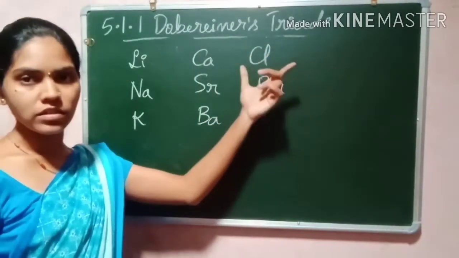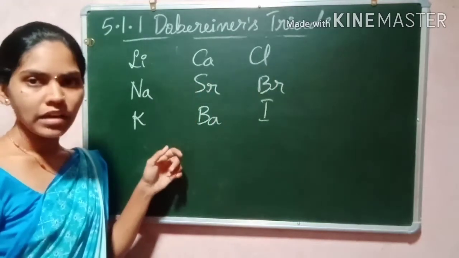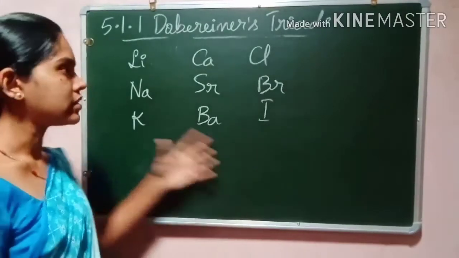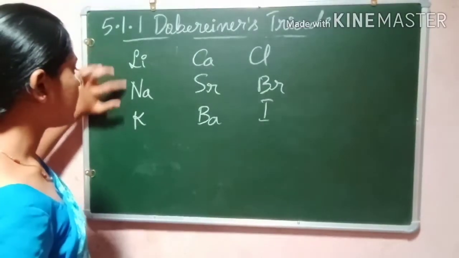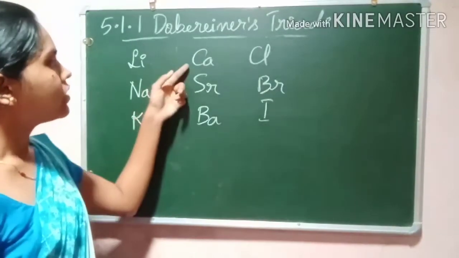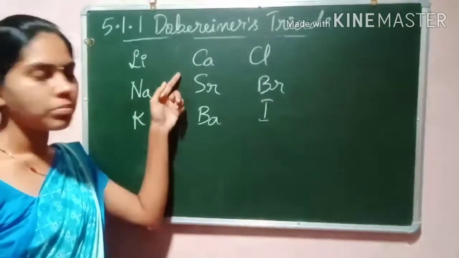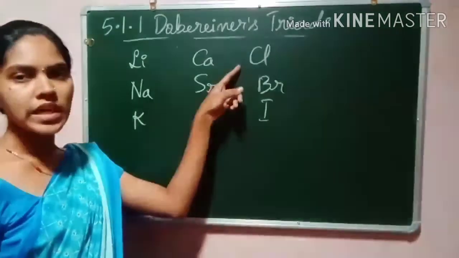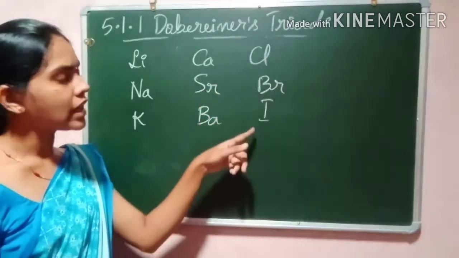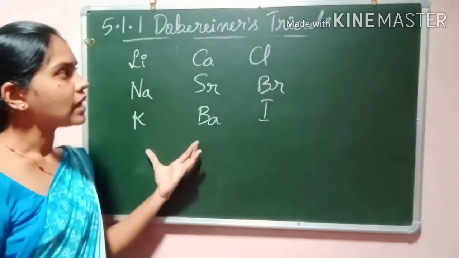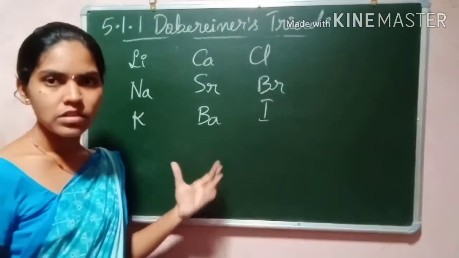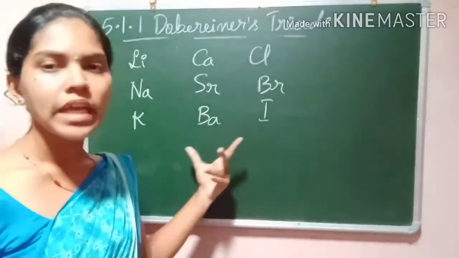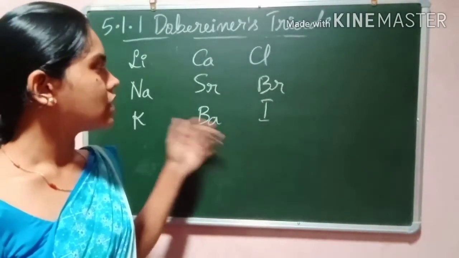By using the Dobereiner triad rule and calculating, we found these three sets of Dobereiner triads. The first set is lithium, sodium and potassium. The second set is group B elements: calcium, strontium and barium. Then group C elements: chlorine, bromine and iodine. These are the sets of Dobereiner triads. So these triads are only applicable for these three groups.